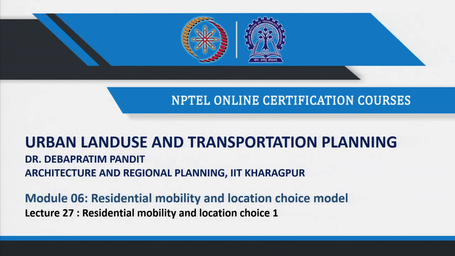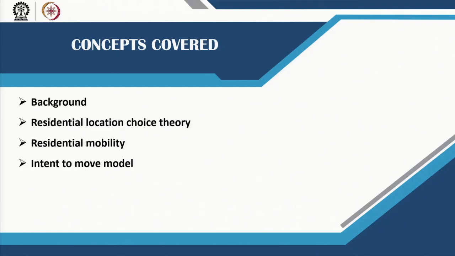Welcome back. In lecture 27, we will cover residential mobility and location choice. This lecture will be divided into two parts. The different concepts that we will cover are background, residential location choice theory, residential mobility, and intent to move model.